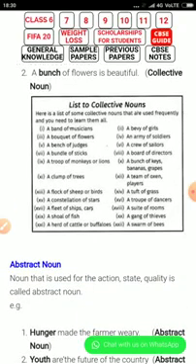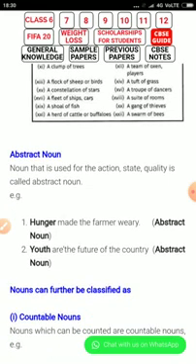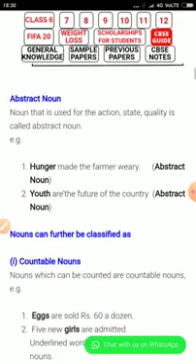Now we come to the abstract noun definition. A noun that is used for an action, state or quality is called an abstract noun. See, hunger made the farmer weary. What do you mean by hunger here? Hunger is an abstract noun. Youth are the future of the country. Youth is an abstract noun.